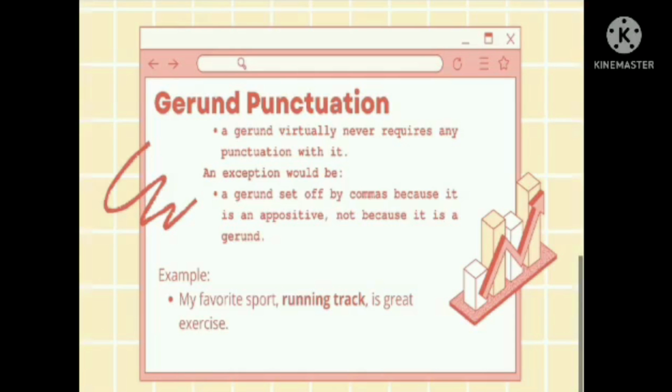Now, let me ask, what do you think is the gerund used as an appositive here? The gerund used as an appositive here is the word swimming, because it ends in -ing, renames the noun, and also gives more information about the speaker's favorite exercise. Again, we can use punctuation, specifically commas, with a gerund that is used as an appositive.